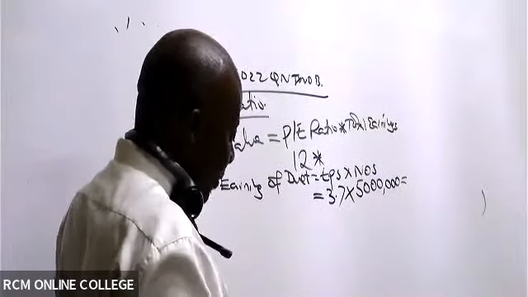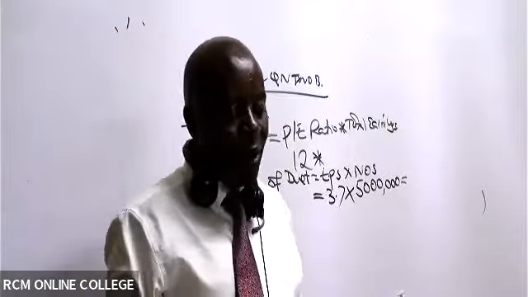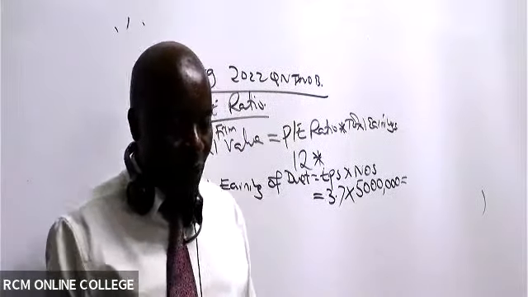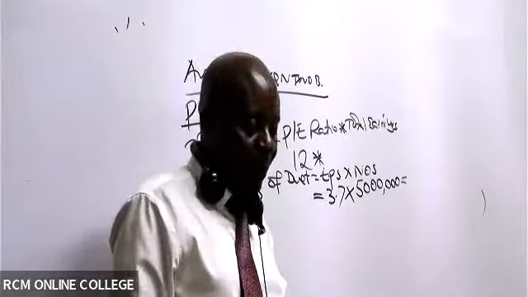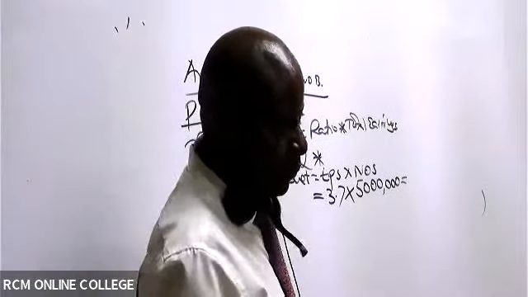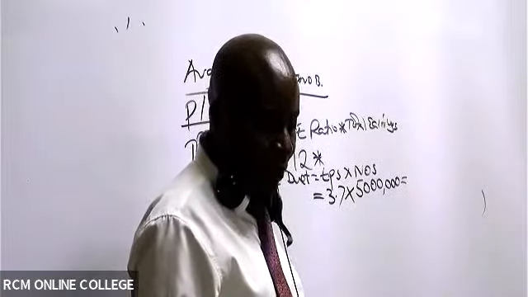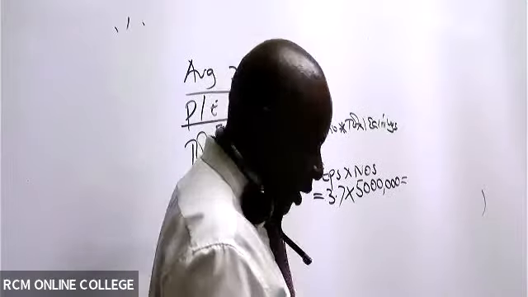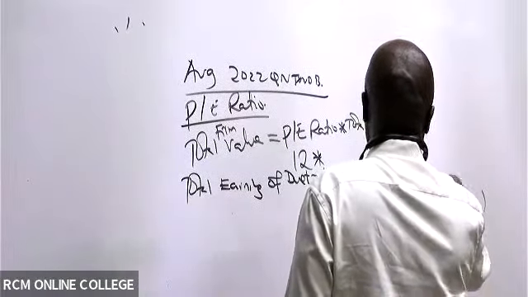By the way, where did I get the 5 million from? Note number 4. The number of issued ordinary shares are 5 million shares. So 3.7 times 5 million will end up giving me what figure? According to Chelsea, it is 2220. They have refused that one.